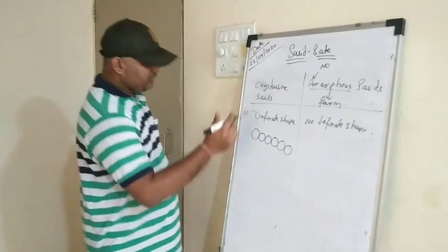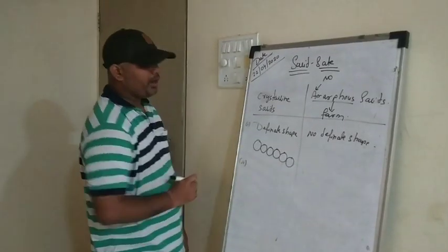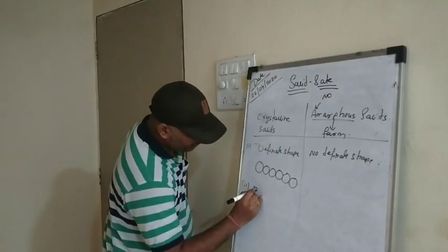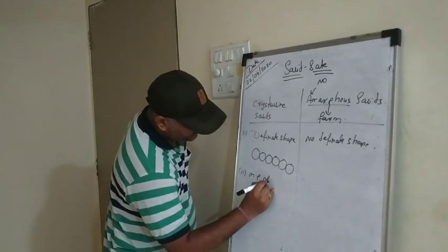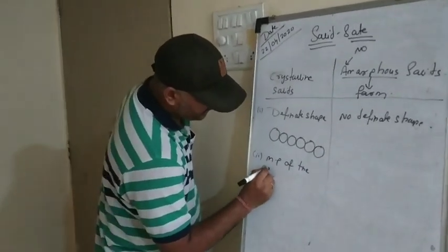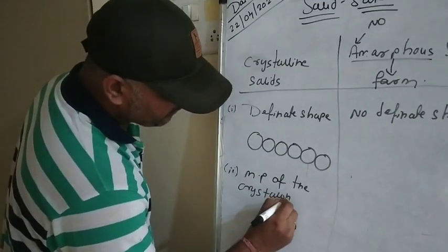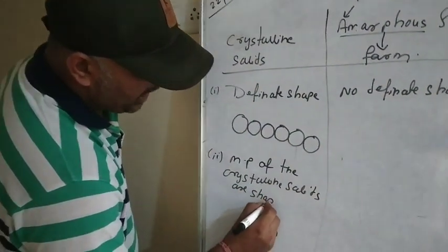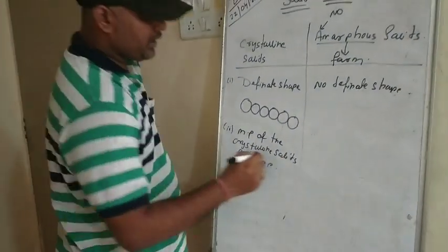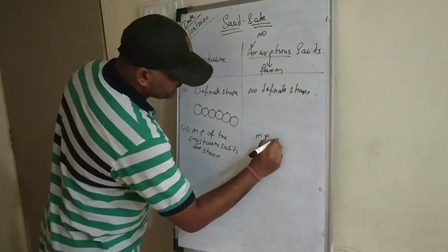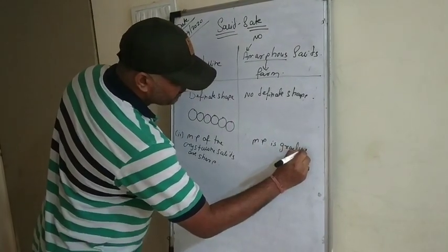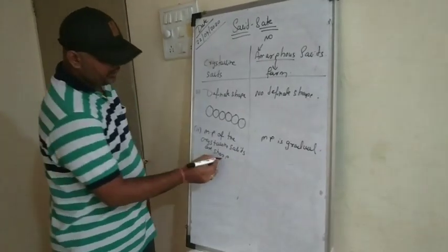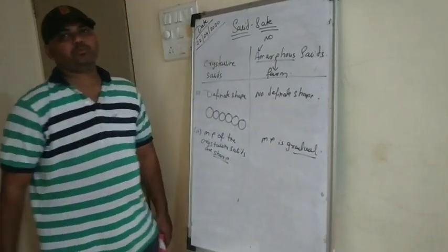We'll extend. Point number two, here we can talk about the melting point. Melting points of the crystalline solids are sharp. Melting point is gradual. Okay, now let's understand what is the sharp melting point and what is the gradual melting point, right?